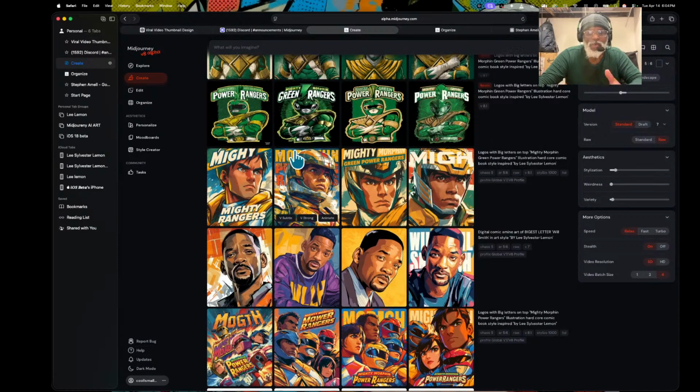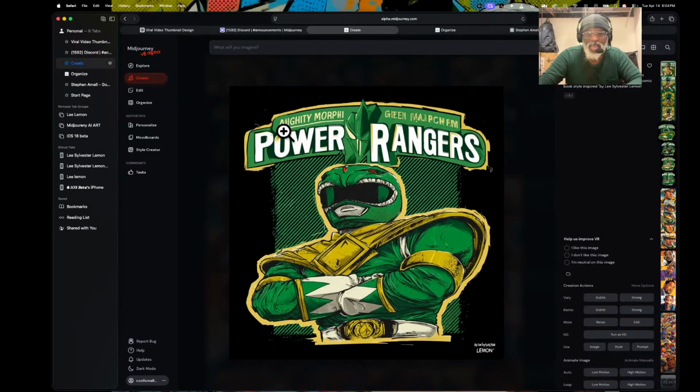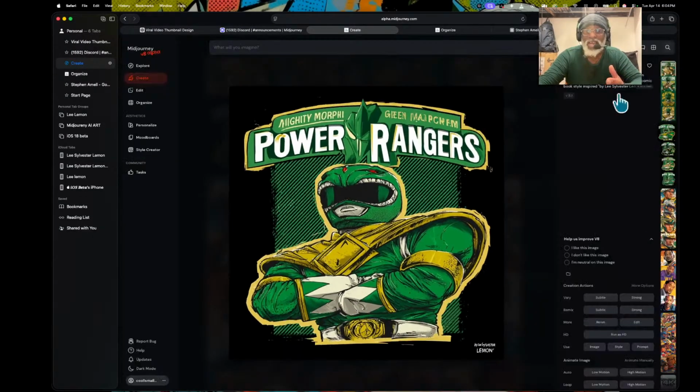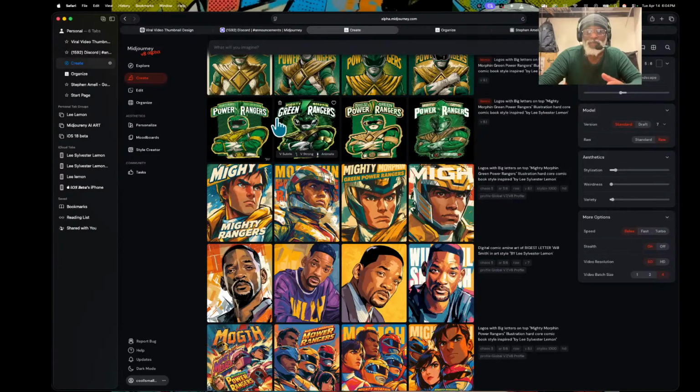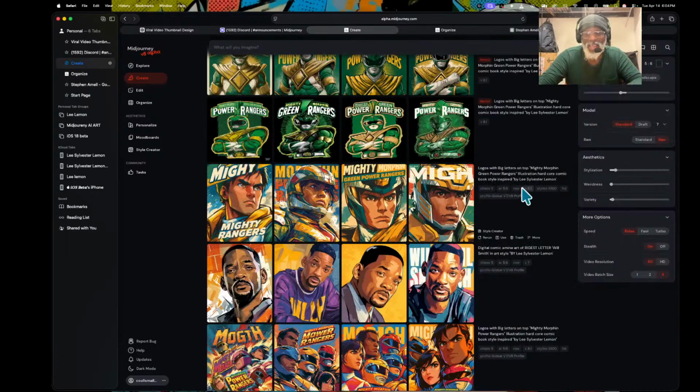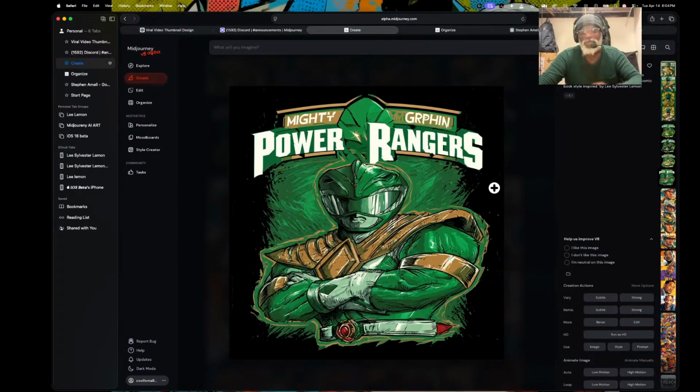Even right here, this says Mighty Morphin, but it's not spelling it out. Green Ranger. So yeah, they went backwards, and you can see clearly that they went from a good start to a messed up start. Midjourney messed up with the text, guys.